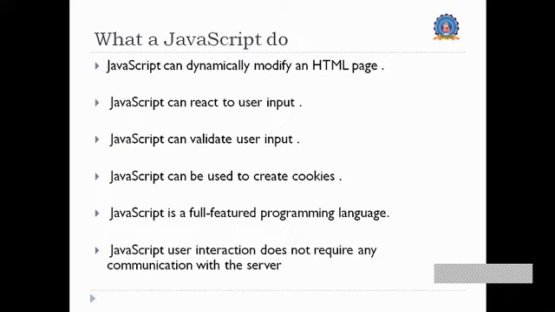Then JavaScript can be used for validation. It is used to validate the data through a static page. Another important thing that can be done through JavaScript is the creation of cookies. You may be wondering what exactly cookies are. We all know cookies as what we get to eat, but in the internet also there are cookies.